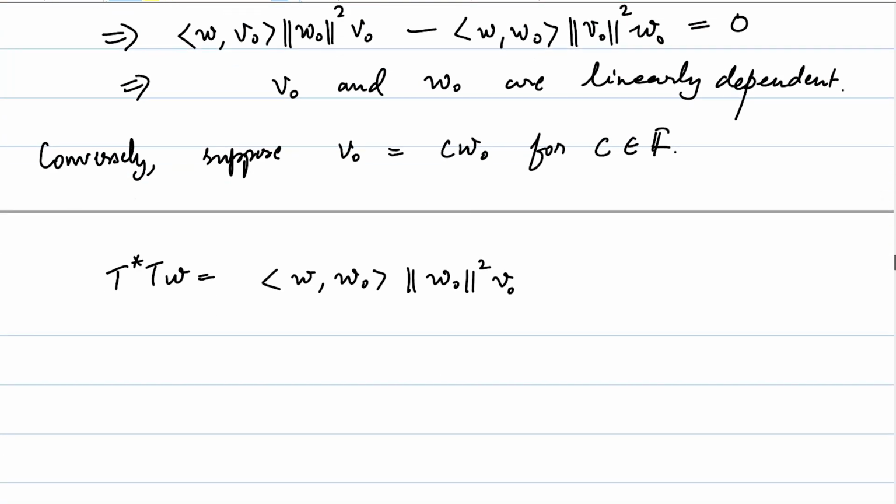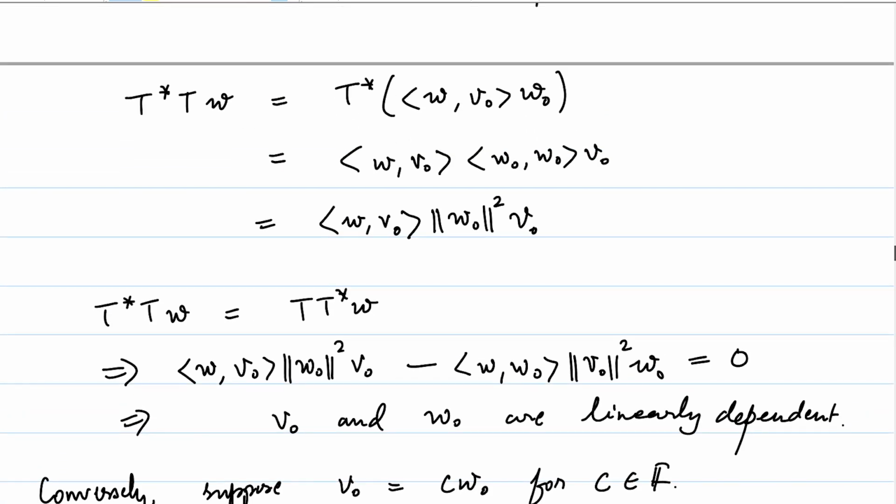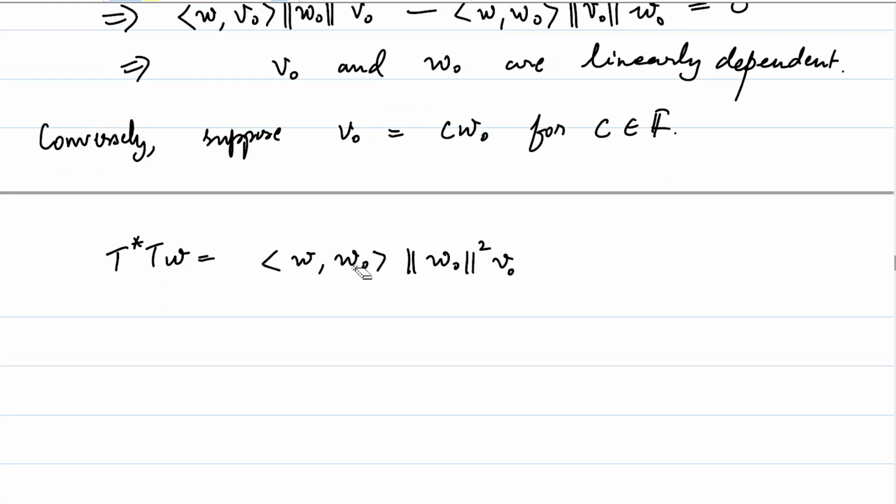But we know what V naught is. V naught is C times W naught. Okay, there is a slight mistake, I guess. Yeah, there is. So this is not W naught, this is V naught. So this from here will just turn out to be equal to the inner product of W with C times W naught times the length of W naught squared times C times W naught.